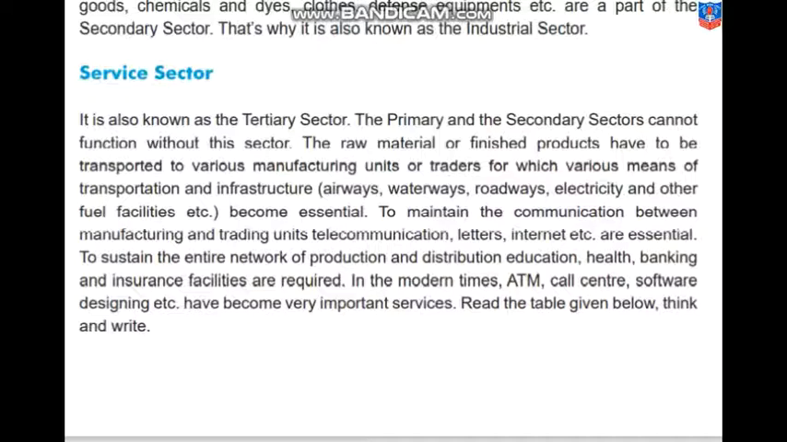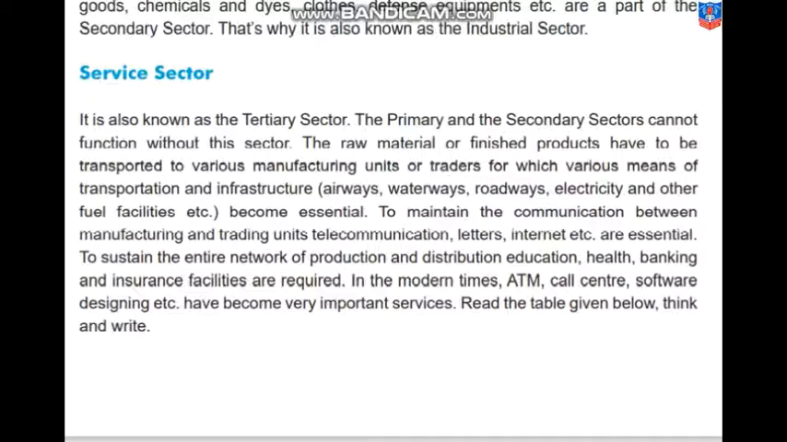To maintain the communication between the manufacturing and the trading units, telecommunication, letters, internet, etc. are essential. To sustain the entire network of production and distribution, education, health, banking, and insurance facilities are required. In the modern times, ATM, call center, software designing, etc. have become very important services.